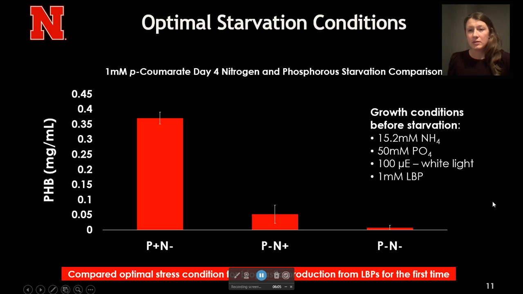So before going forward, since this was the first time we were producing bioplastics from lignin breakdown products from this microbe, we needed to analyze which stress condition would be optimal to produce the most bioplastic titer. As you see here, this is a comparison between nitrogen starvation, phosphorus starvation, and a combination of both nitrogen and phosphorus starvation. This enabled us to conclude that nitrogen starvation is the optimal condition that would produce the most bioplastic titer for this microbe on lignin breakdown products, and therefore we used this starvation condition going forward.